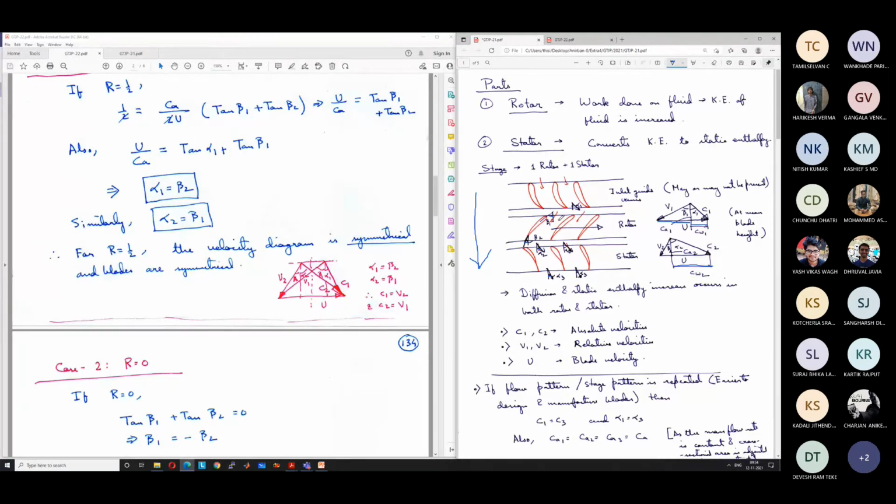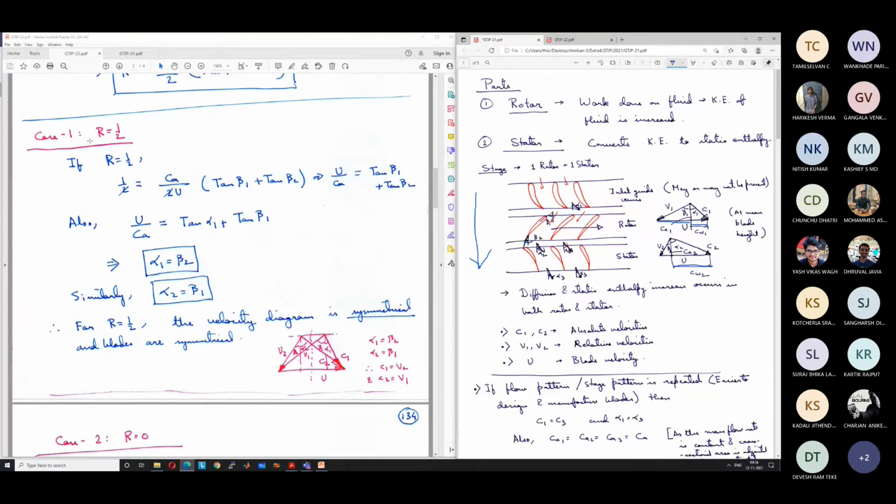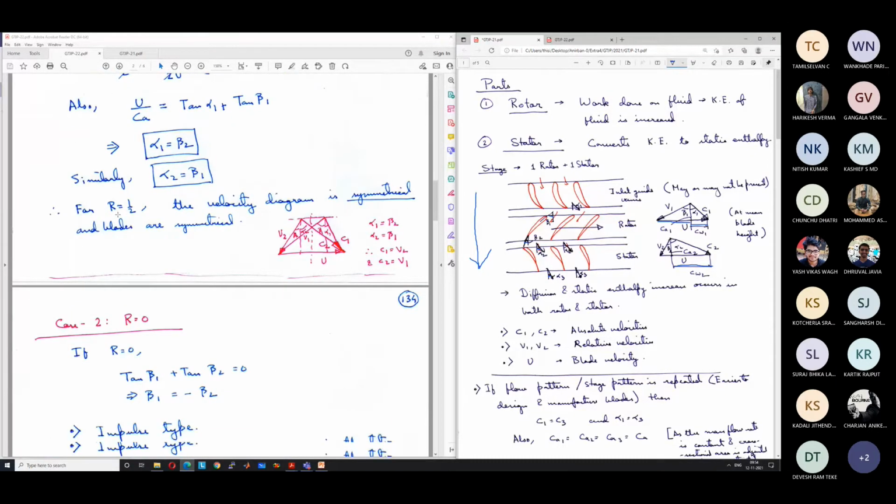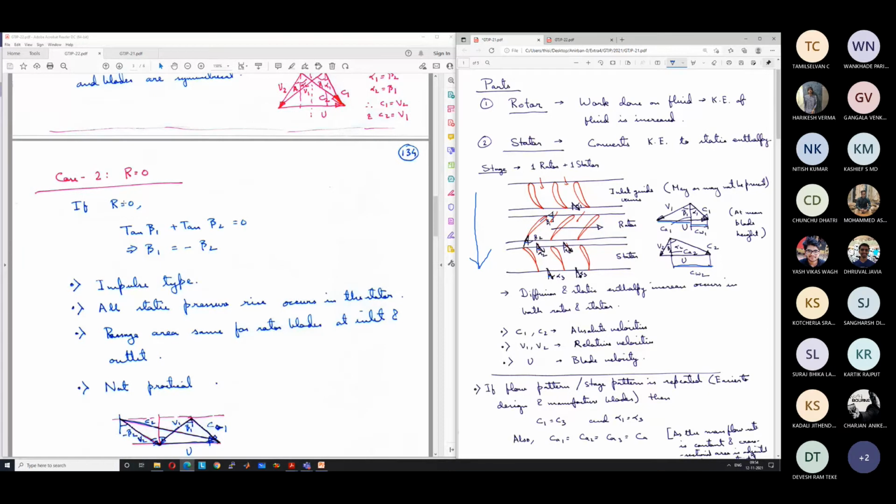So in the rotor, the diffusion occurs in terms of relative velocity. You have to think about it in terms of relative change in kinetic energy. So the velocity decreases from V1 to V2, and the same decrease in velocity, but in terms of absolute velocity, occurs in the stator. It decreases from C2 to C1. Okay, so that also we are seeing mathematically. So this is the ideal situation, R equal to half, and typically designs are made with, or at least we should try to keep, R near about 50%. The other cases of R equal to 0 and R equal to 1 are just of theoretical importance. They are not used practically for gas turbines.